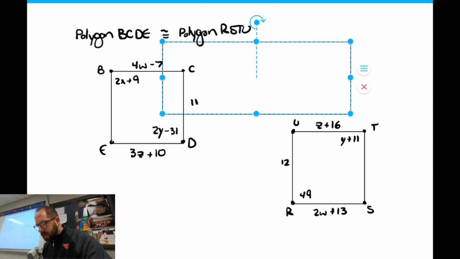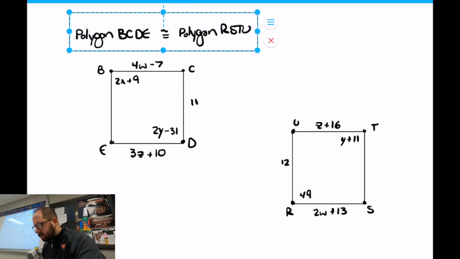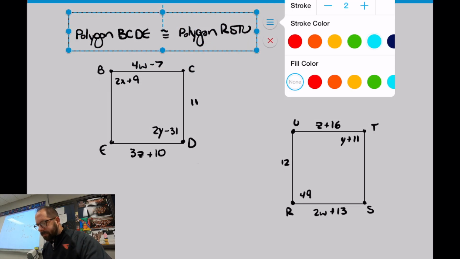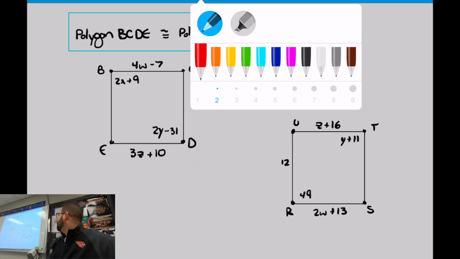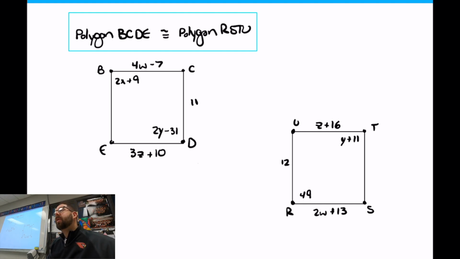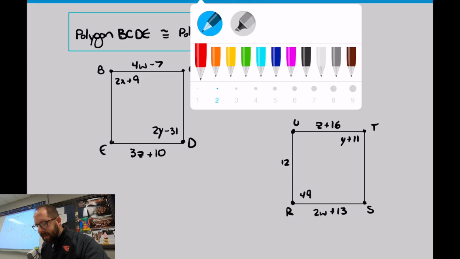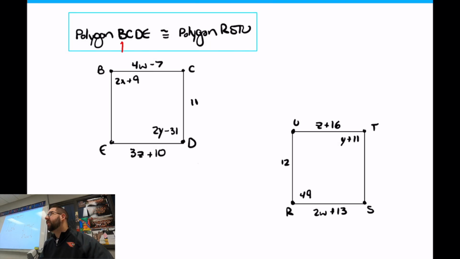All right, so this is the part that I want to look at right up here. Let's make this a really bright blue color. Okay, so I'm looking at this polygon B, C, D, and E. I'm going to go off the angles first. I know this seems tedious. I always do angles first, then after I'm done with the angles, I'll do the walls next. So angle B is equal to angle R. So I'm going to go letter for letter. So this first letter here, B, is equal to R over here. Letter for letter, in order. So angle B is this one, and angle R is this one.